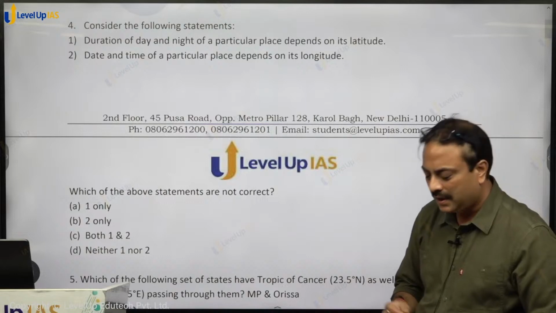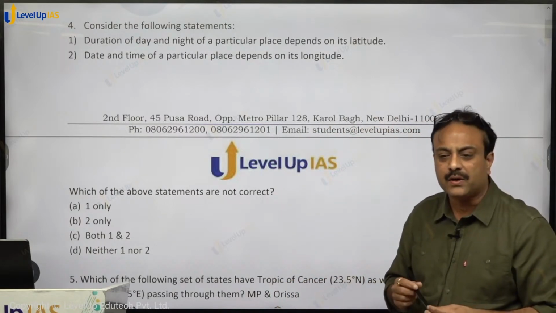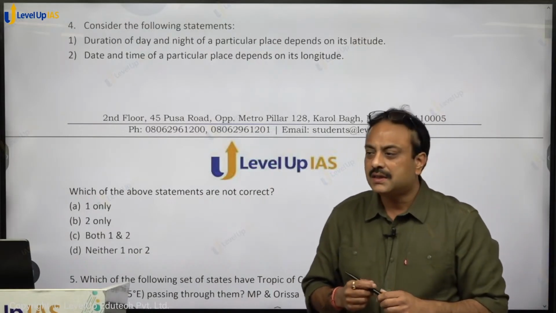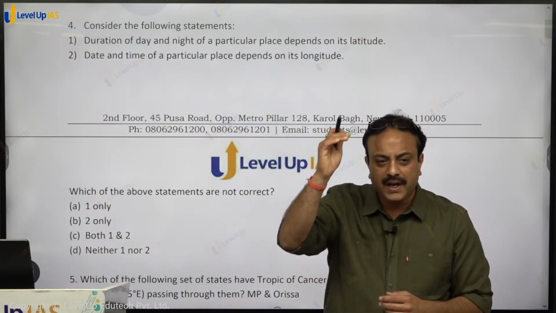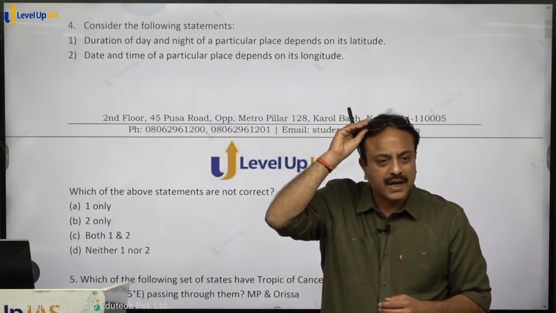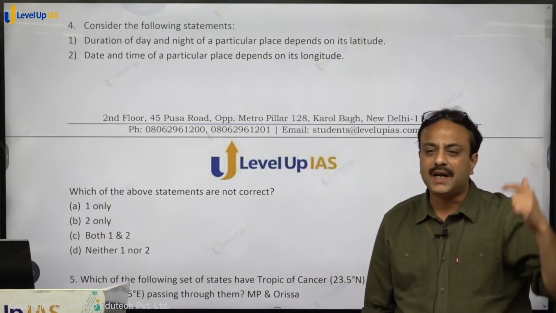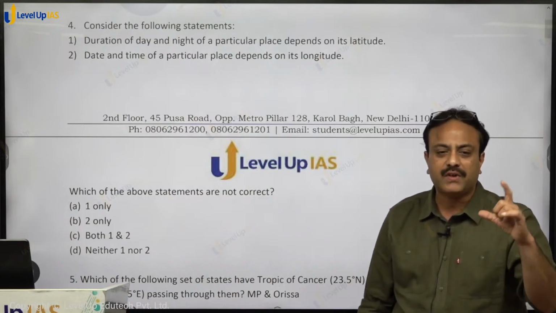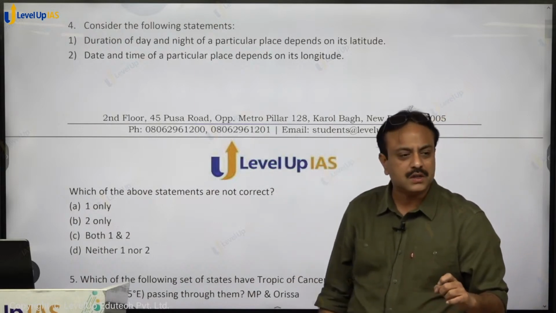Consider the following statements. Duration of day and night of a particular place depends on its latitude. In the summer season, as we go northward, duration of day goes on increasing and finally it becomes 24 hours at North Pole. And as we go south, it goes on reducing and it becomes 24 hours of night at South Pole. So when you are going north, what is happening? Latitude is changing. When you are going south, latitude is changing. So what is changing? Duration of day and night along with latitude. And the statement is saying exactly the same. So first statement holds true.